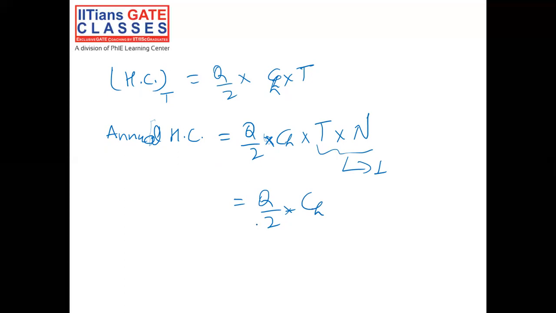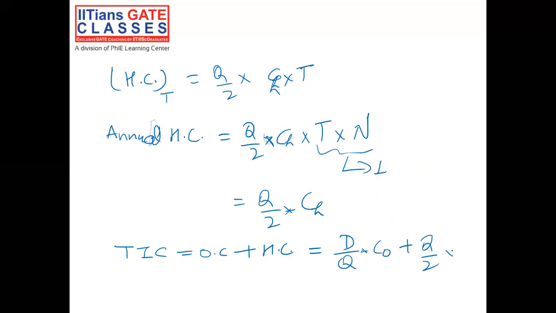So our total inventory cost would be equal to ordering cost plus holding cost, that would be equal to D by Q into CO plus Q by 2 into CH. As of now, this is just the total inventory cost.